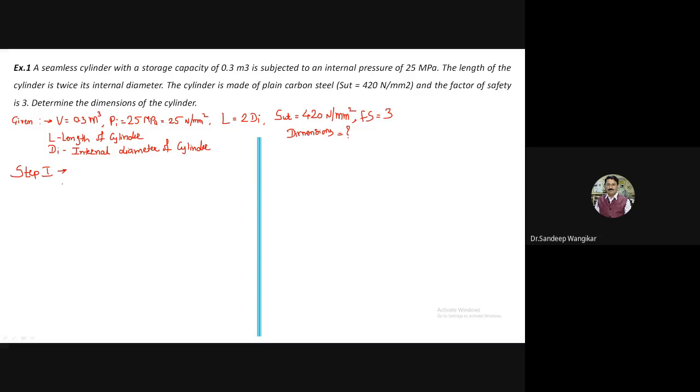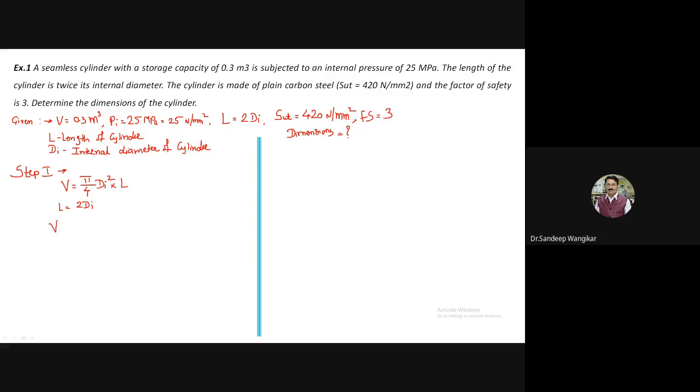Okay. So step 1, I will start with the cylindrical shell given. Therefore, the volume is given by area into length. So I can say pi by 4 di square is the area, into length, is the volume. But we have length is 2 times the diameter.